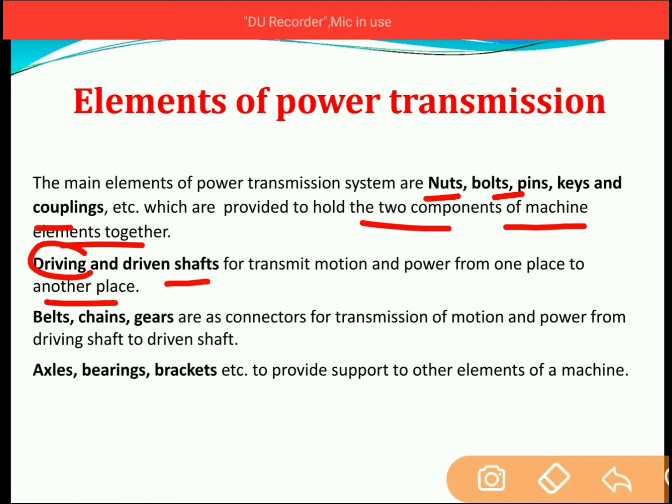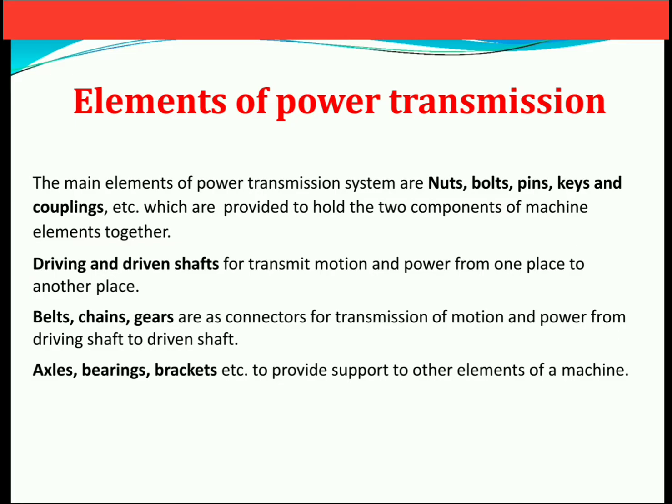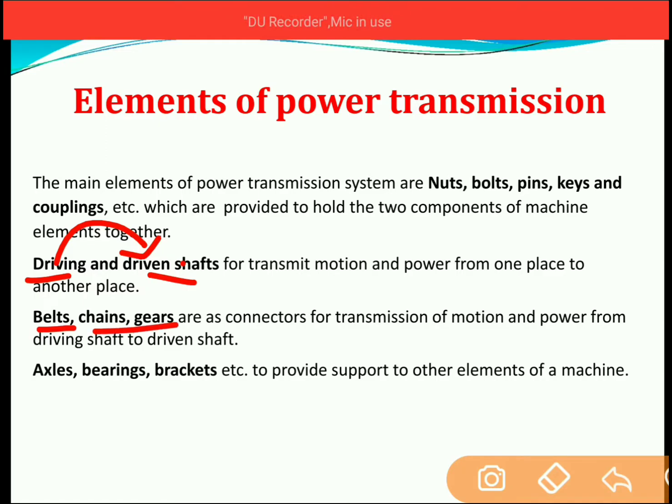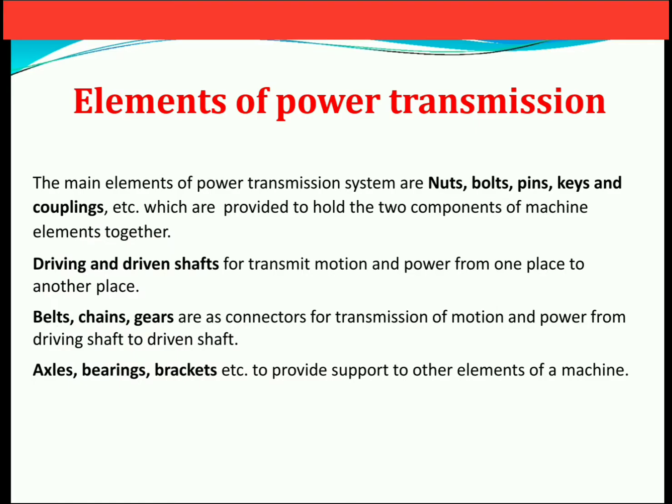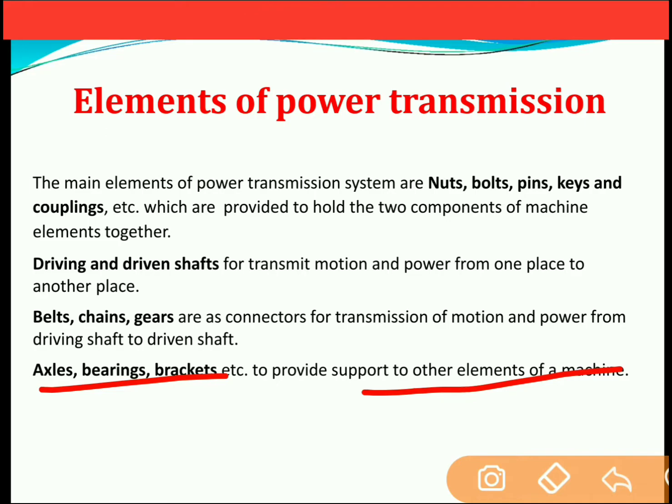And these shafts are considered as driving shafts and driven shafts. The driving shaft is the shaft which is connected to the prime mover, and the driven shaft is the shaft which is driven because of the driving shaft. So the power will be transmitted from the driving shaft to the driven shaft. Next are belts, chains or gears. Any one of these is required as a connector for transmitting the motion and power from the driving shaft to the driven shaft. So this point is very important. These act as a connector to transmit the motion from the driving shaft to the driven shaft. Axles, bearings and brackets are used to support these mechanical elements.